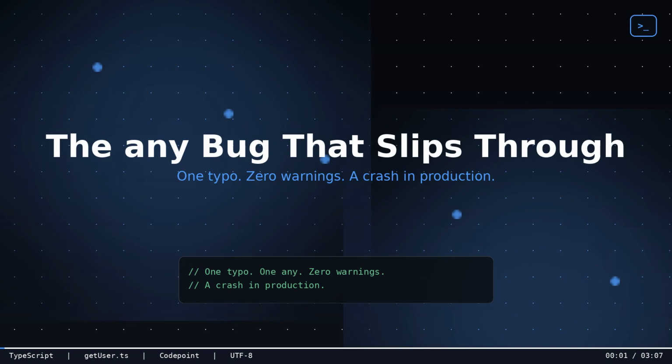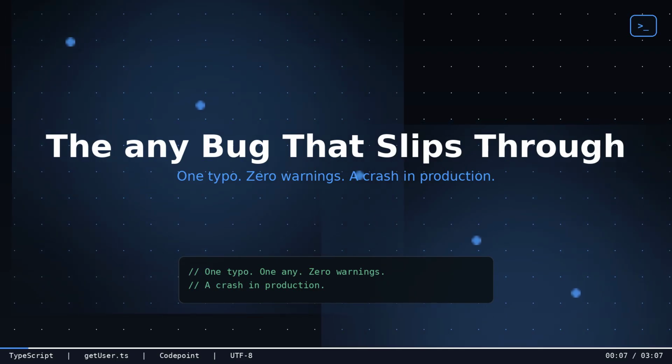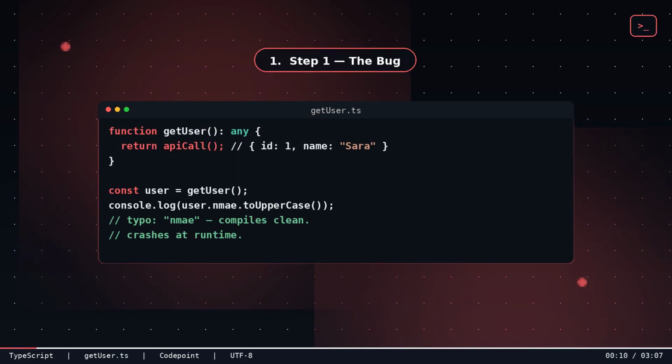1 typo, 1 any, 0 warnings, a crash in production. Let's build that exact bug, then fix it properly. Step 1. The bug. Here's a function that fetches a user and returns it typed as any. Nothing about this looks dangerous yet.